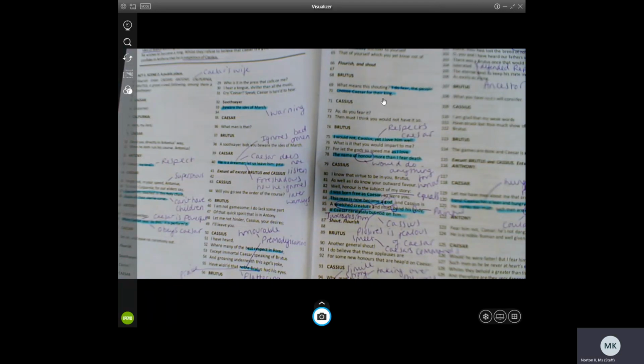What I'd like you to do now, just to finish off this section, is to summarize what happened in this scene. You can do this on your line paper that you did your quiz on. I'd just like you to summarize in about 5 sentences what happened in Act 1, Scene 2. Who is in the scene? What do we learn about the characters? What's Cassius trying to do? How does Cassius feel about Caesar? And how does Caesar feel about Cassius? Summarize those ideas to finish.